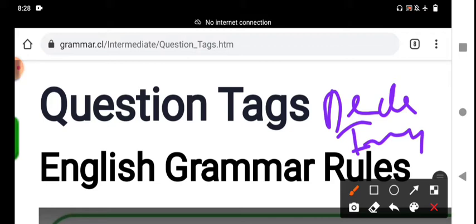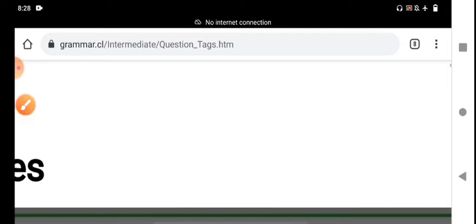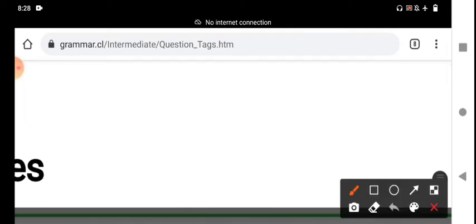For what purpose are we using the tag? For confirmation. Tags are more common in spoken usage than in formal written language. We use the tag to verify that something has been understood or to confirm that an action has occurred. That is the main purpose of the tag, my dear students.